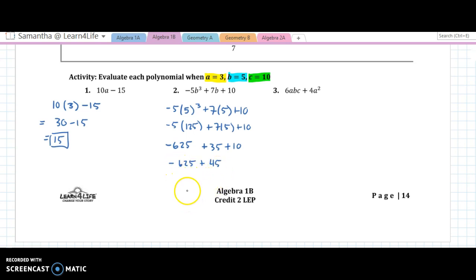So now the signs are different, so we're going to subtract, and our answer is going to end up being negative. So let's see, 625 minus 45. So if I take 25 away from 625, I'm at 600. And I need to take 20 more away to take away 45. So it's going to be negative 580.